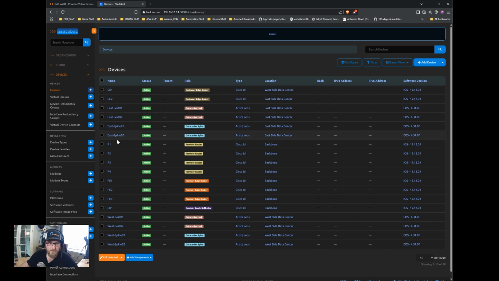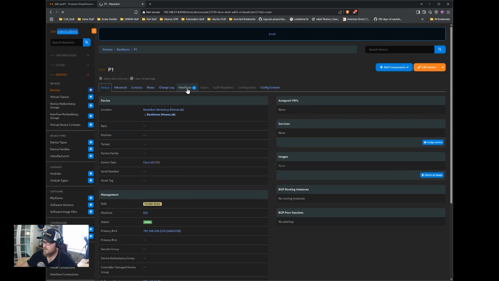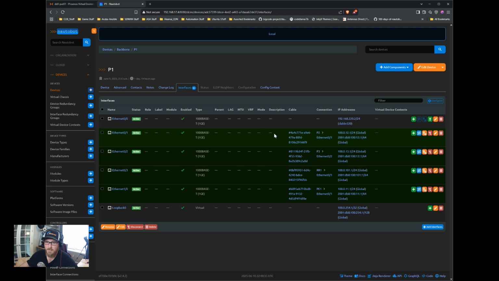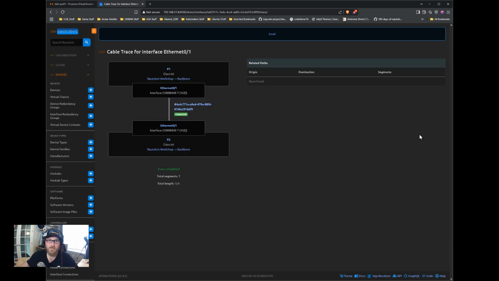So if we click on one of these devices, let's click on P1 and take a look at the interfaces. We can now see all of these highlighted green shows that there is a connection being tracked. You can tell that over here by this cable that can be removed. These little trace buttons, as I mentioned previously in the video, you can actually trace out all of your connections in a nice little north-south diagram, which is pretty cool. I like this feature. I think it's great for data centers, particularly where you're going through a lot of patch panels or other intermediate devices. Pretty handy to have that.